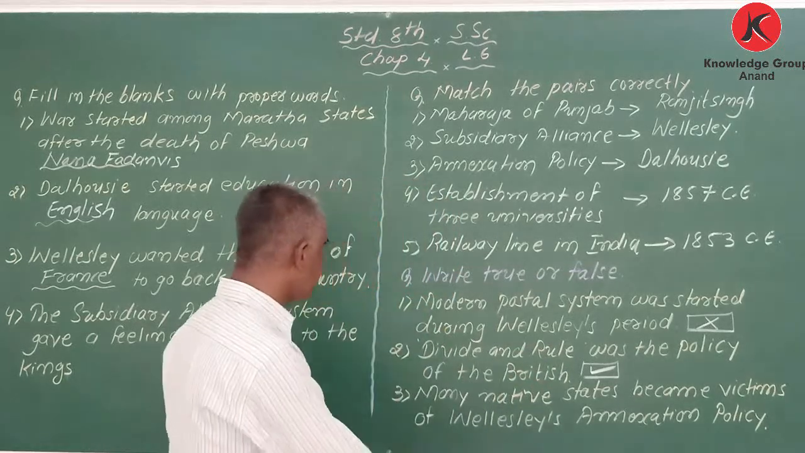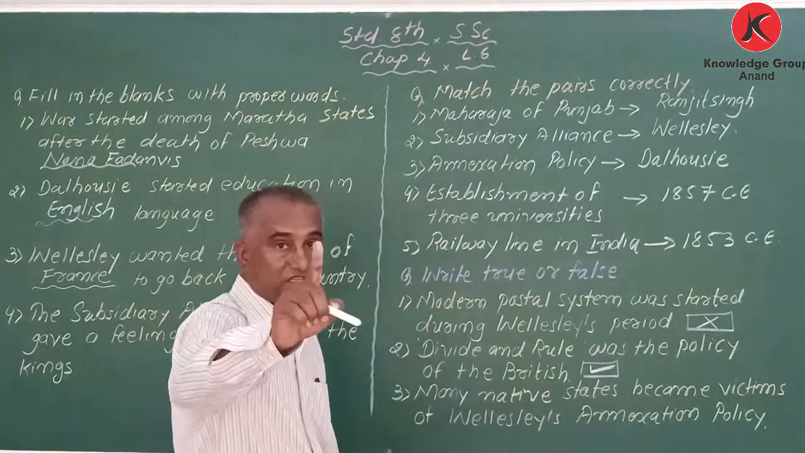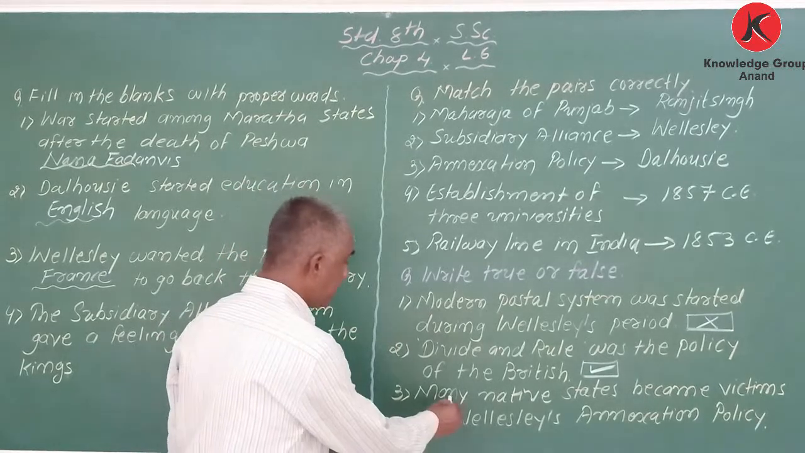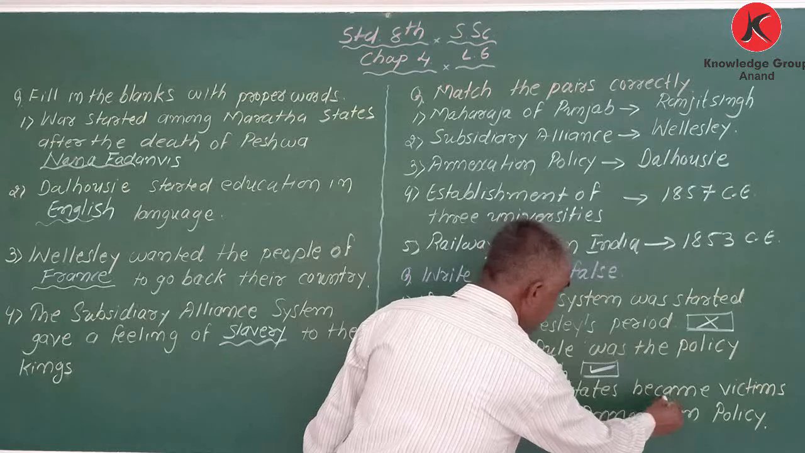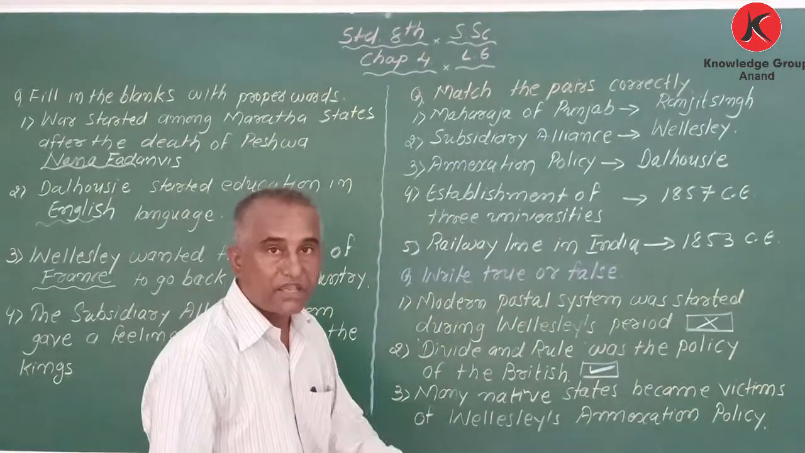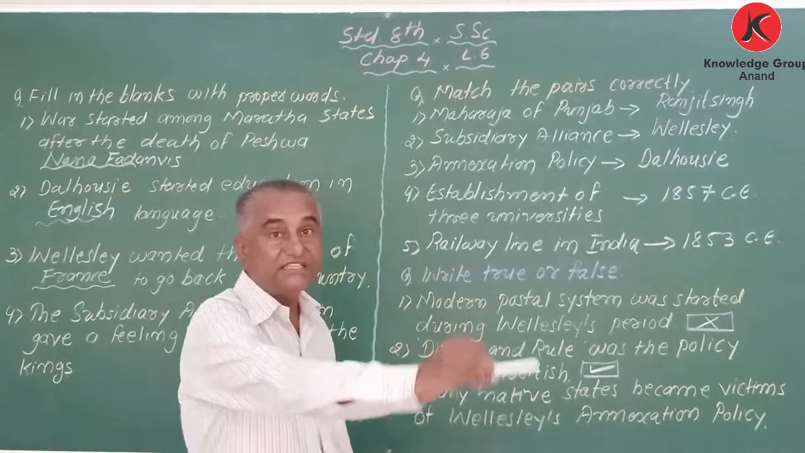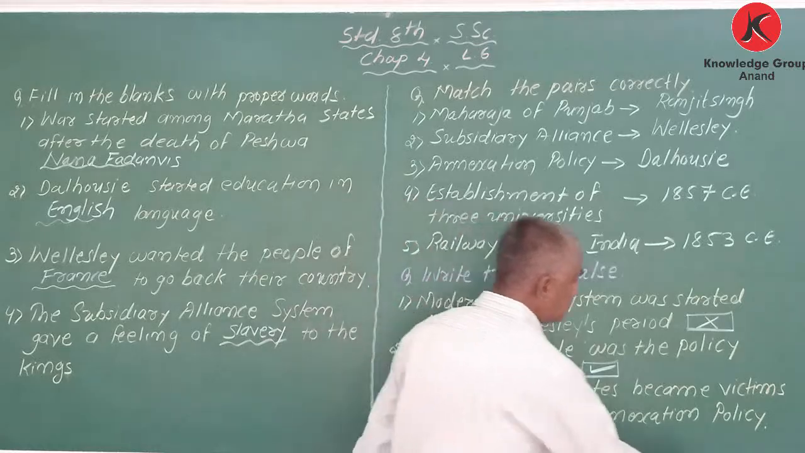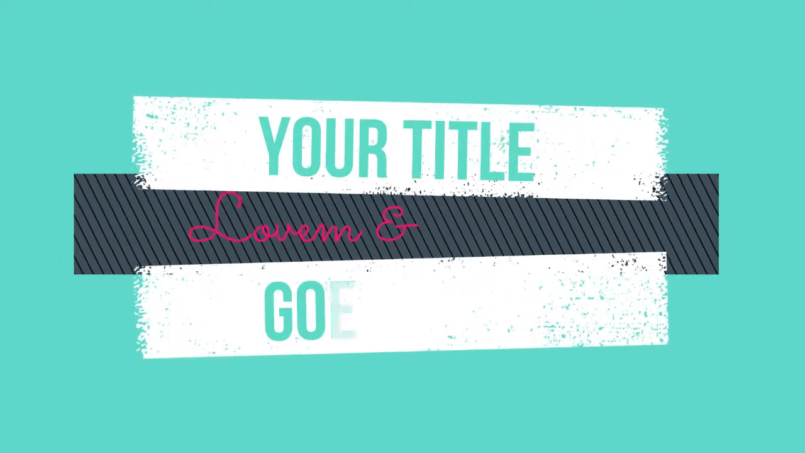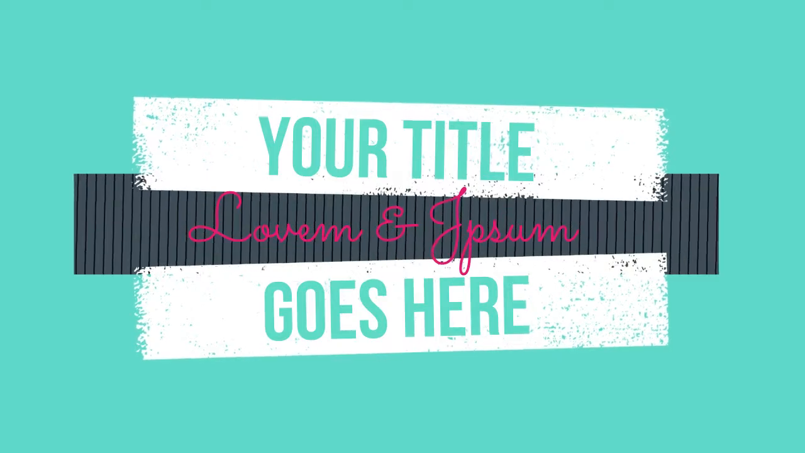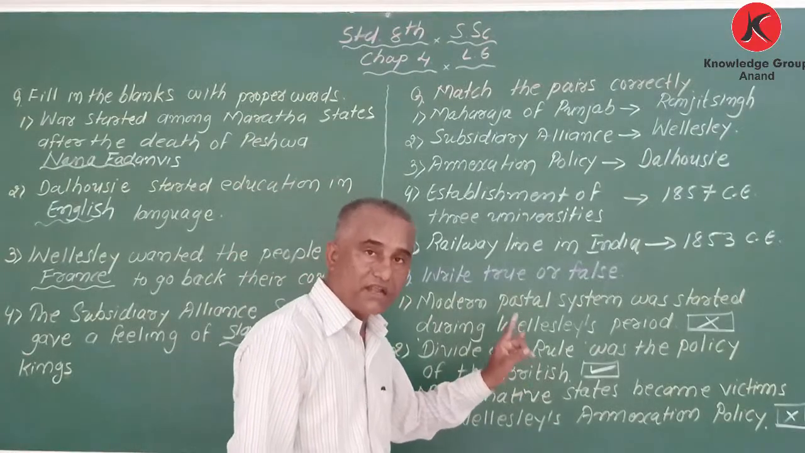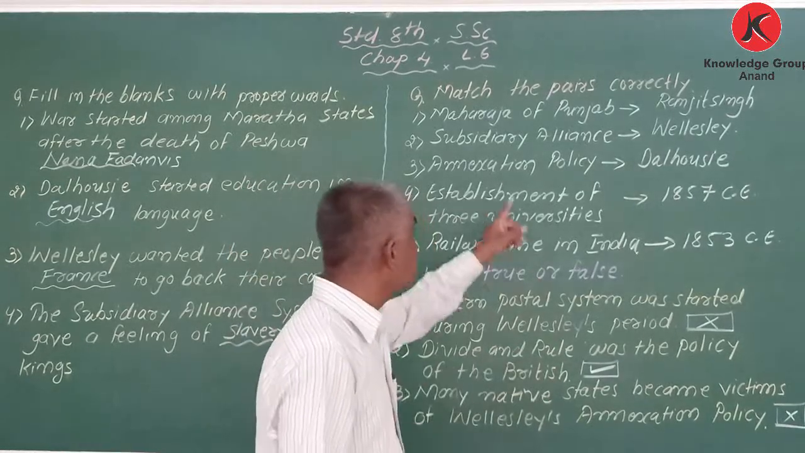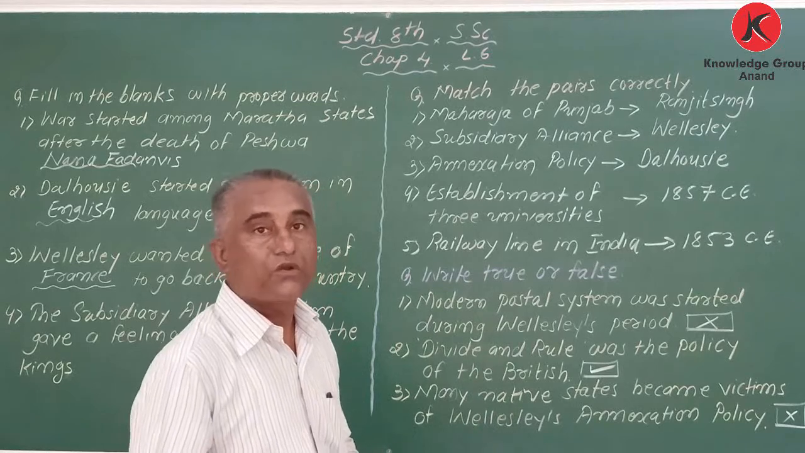Correct. Remember, by reading only one or two words, don't go for the answer. Read properly. Many native states became victims of Wellesley's annexation policy. True or false? False. Why is it false? My dear student, annexation policy means Dalhousie, and subsidiary alliance policy means Lord Wellesley.